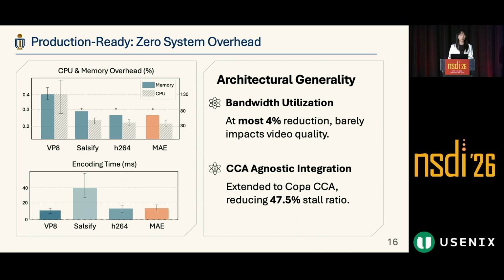Also, maybe some people will be concerned that MAE brings some overhead because maybe we need more reaction. The answer is, fortunately, no, because MAE does not need to modify any encoders, the CC, or the protocol. It just reuses the current ability. So for the CPU, memory, or the encoding time, they are the same as the benchmark. Also for the bandwidth utilization, at most we only reduce it by 4%. It's also a CCA-agnostic integration. We also extended our MAE to COPA, and it reduced the stall ratio by 47%.